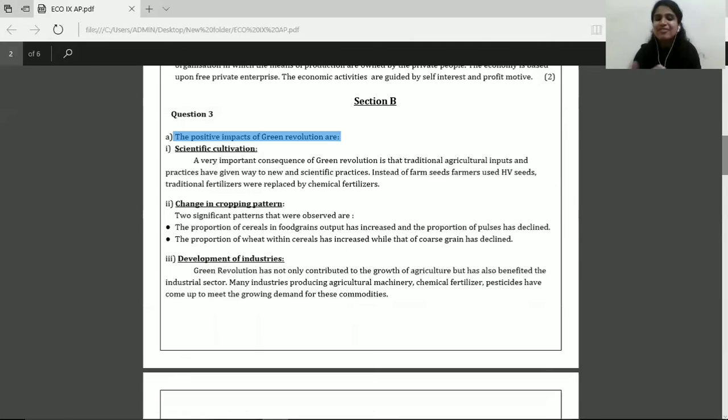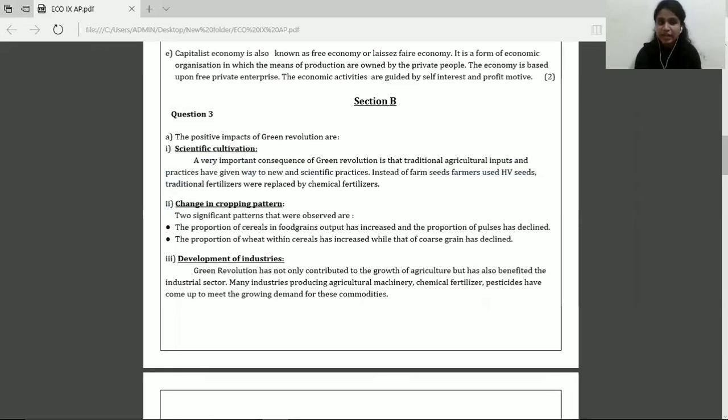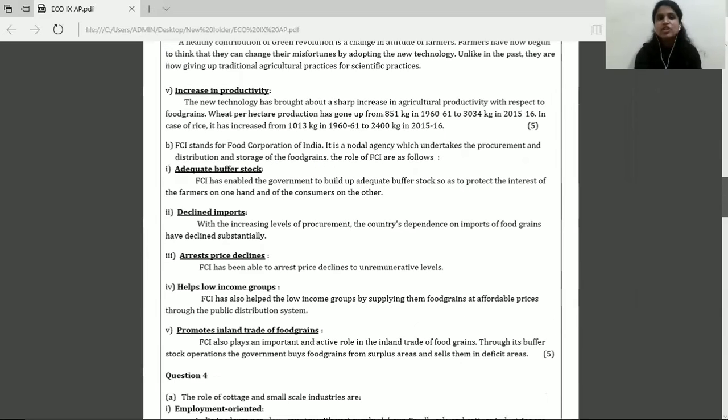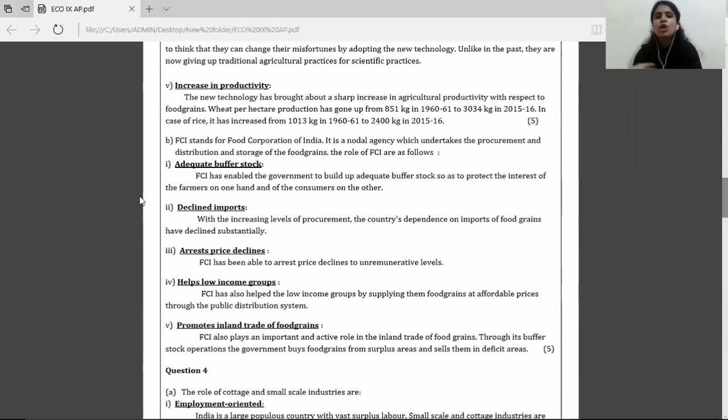Now students, it's a 5 mark answer. So you will write any 5 positive impacts. Headings have to be created. You have to number those headings, underline those headings, and write your explanation to those headings. At least 2 to 3 sentences of explanation has to be there under each of the head points. Now question 3b is, what do you understand by FCI? Write down the role of FCI. So there are two sub questions under it.